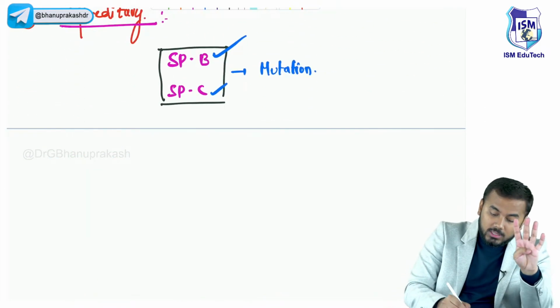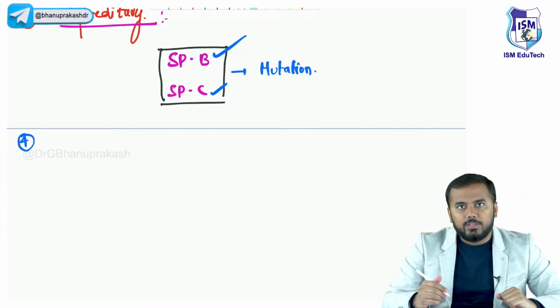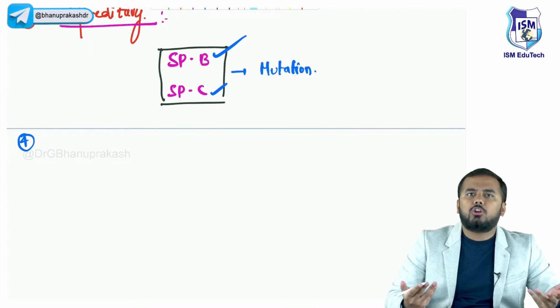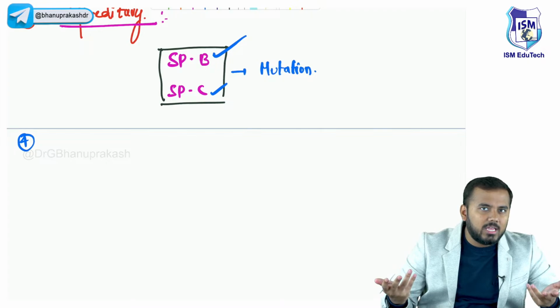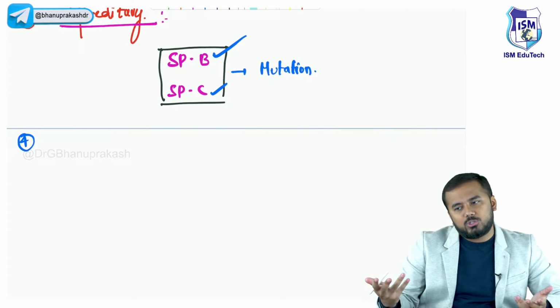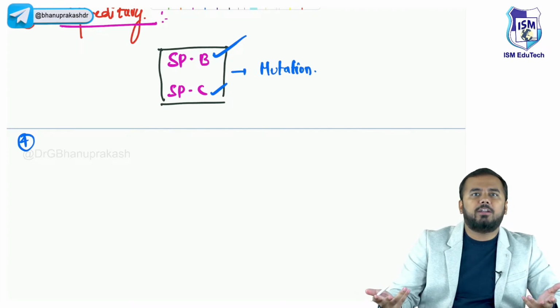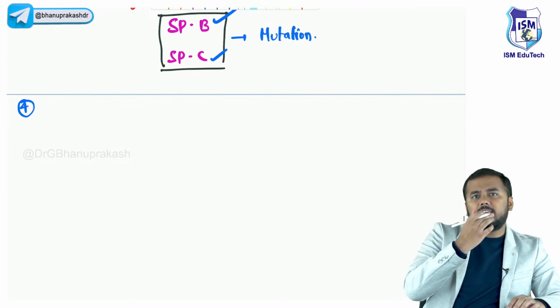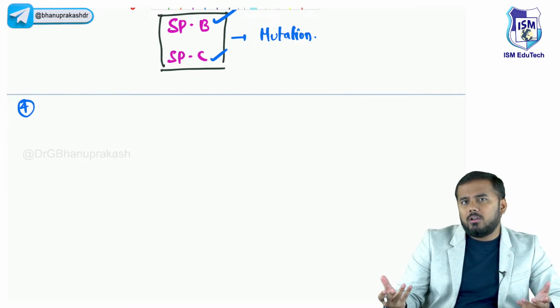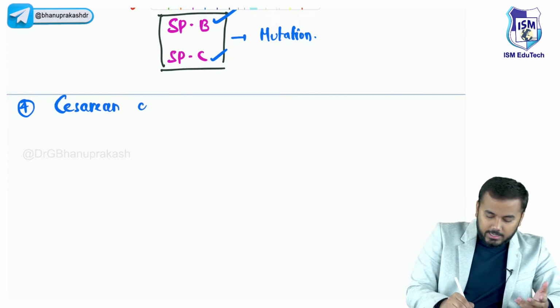Okay. Now, the fourth very important thing is C-section or cesarean delivery. So cesarean deliveries are commonly happening. Mostly in the private hospitals, cesarean deliveries happen. In the government hospitals, mostly normal deliveries happen unless there is some kind of emergency or complication, then they do cesarean. So why will a baby born by cesarean delivery have a risk of respiratory distress? Yes, cesarean delivery.